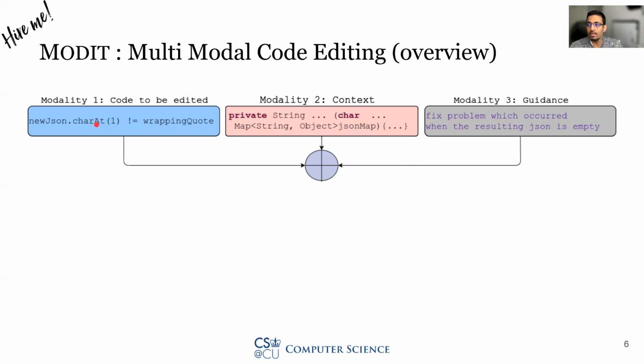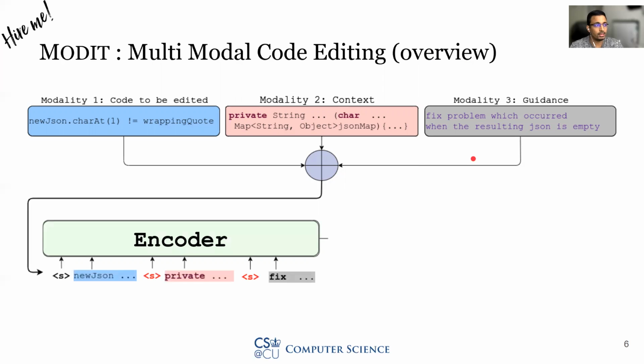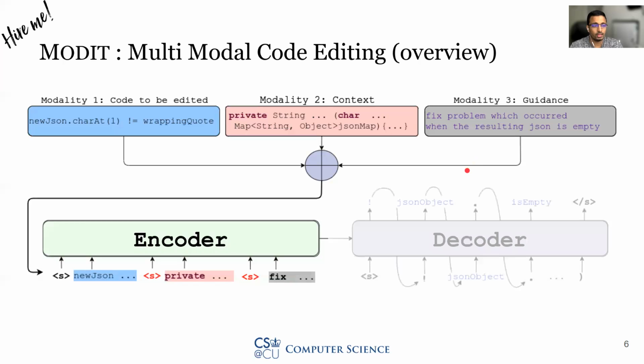Our first modality is the code that needs to be edited. Our second modality is the context of the code edit. And our third modality is the guidance or a description of the code edits in the form of a text. We solve this problem as an encoder-decoder based method. First, we concatenate the inputs as a sequence and feed the concatenated input to an encoder. Then we use a decoder to generate the edited code.